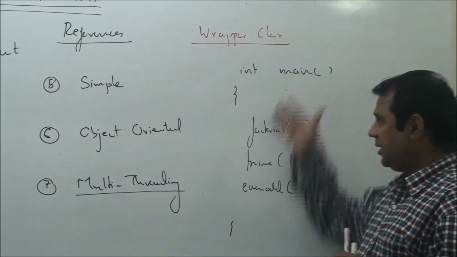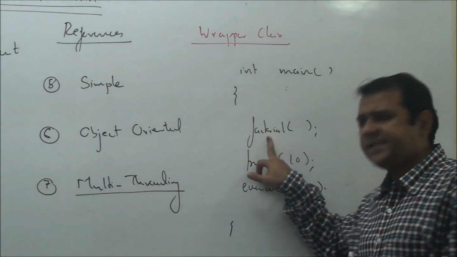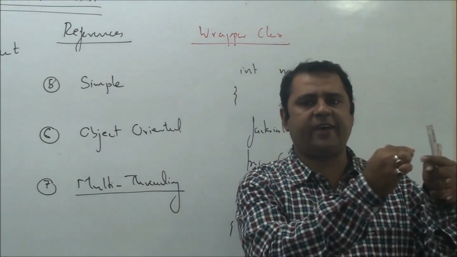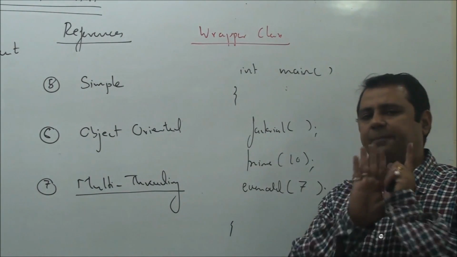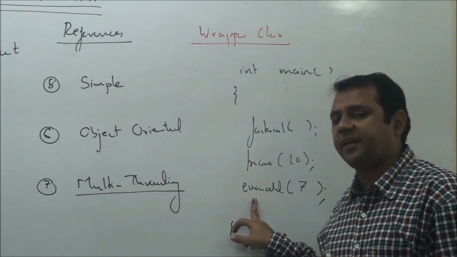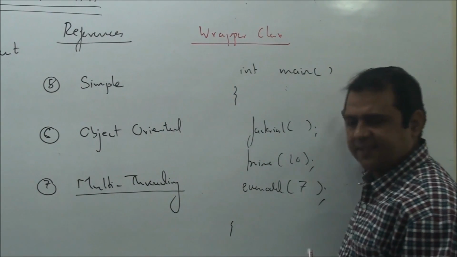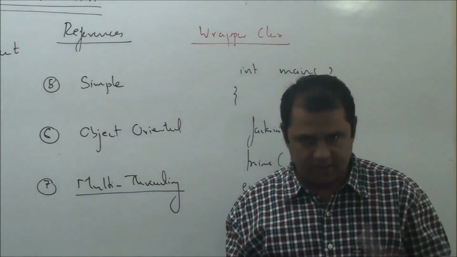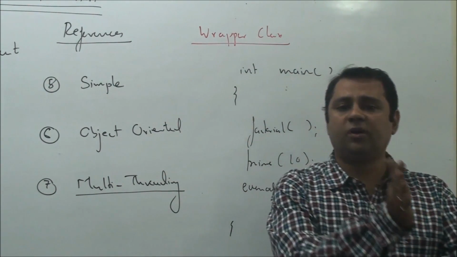Another benefit, you can say, is that the program becomes much more responsive. How come? Let's say in the factorial function, due to a programmer's mistake, the loop executed infinitely. Now in a C program, if factorial runs infinitely, the entire application will hang. The control will never come back to main, and prime and even odd will never get a chance to run. In Java, even if it is running infinitely, there are chances that prime and even odd will run because all three of them can run in parallel. So in a Java application, by using multi-threading, we can make our applications more responsive.